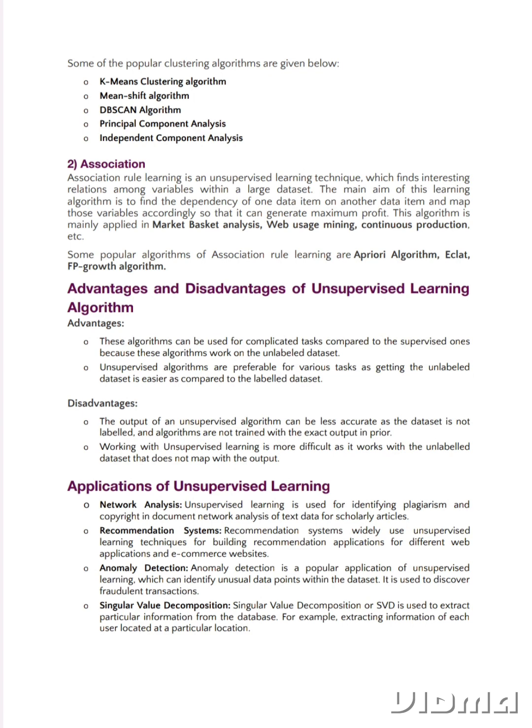2. Association. Association rule learning is an unsupervised learning technique, which finds interesting relations among variables within a large dataset. The main aim of this learning algorithm is to find the dependency of one data item on another data item and map those variables accordingly so that it can generate maximum profit. This algorithm is mainly applied in market basket analysis, web usage mining, continuous production, etc. Some popular algorithms of association rule learning are Apriori algorithm, Eclat, and FP-growth algorithm.